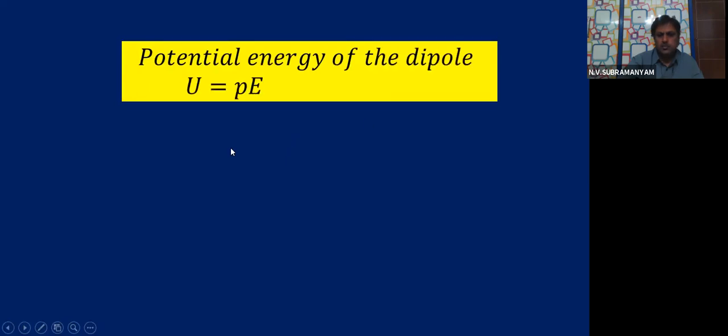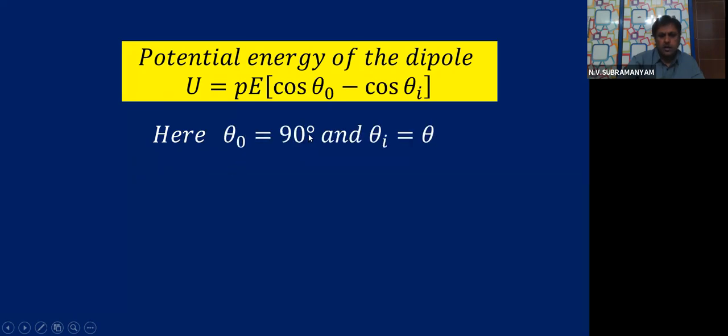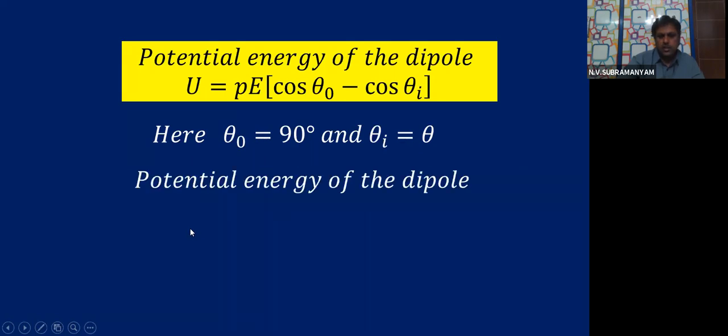Potential energy of the dipole, U is PE into cos theta naught minus cos theta I. Here theta naught is 90 degrees, theta I is theta. Then potential energy of the dipole, PE will be cos 90 minus cos theta.